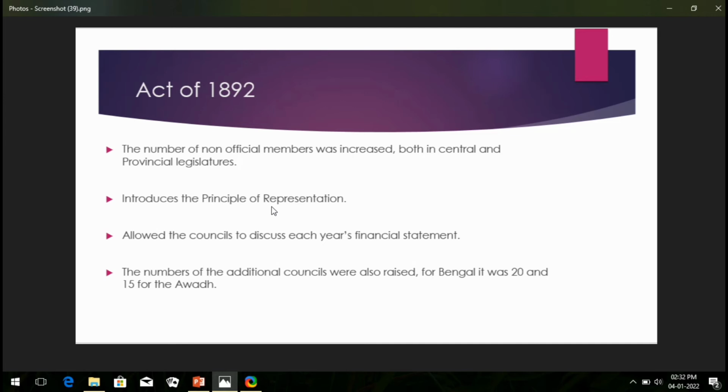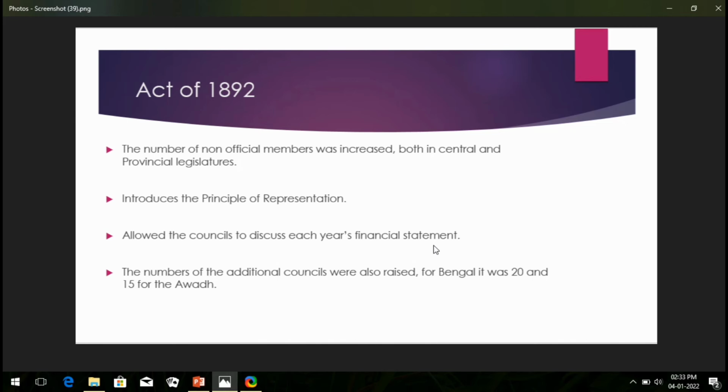It introduces the principle of representation. What does it mean here, students? It means that for the first time in India they brought in a principle of representation, that is, caste, creed and religion based representation, you can say. As per minority and majority, a separate electorate was introduced. As per the number of the people, they introduced the principle of representation, right?